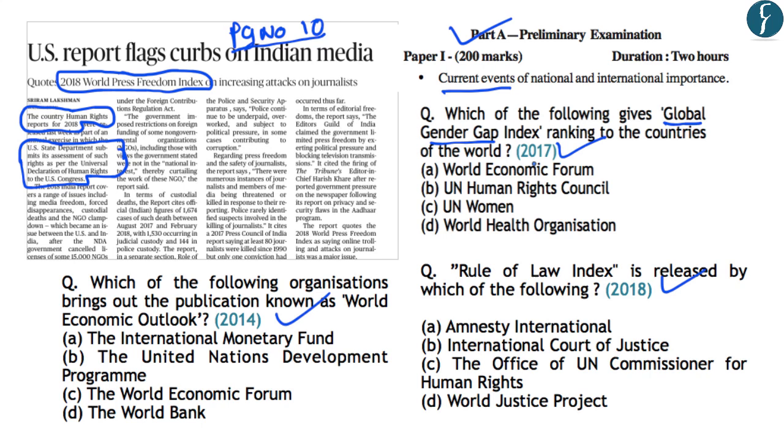Further, in the year 2018, the question was related to the Rule of Law Index. And here also it was asked as to which organization releases this Rule of Law Index. Further, in the year 2014, the question was related to the World Economic Outlook report. And the question again asked the organization which releases this report. So that is why such important indices and the organizations which release these indices are important for us from exam point of view. So let us understand which organization releases the World Press Freedom Index.